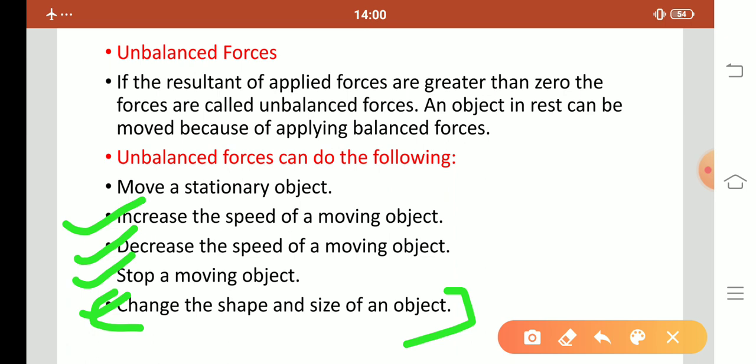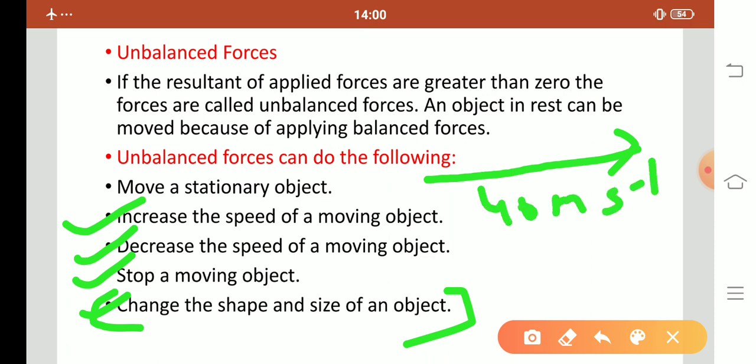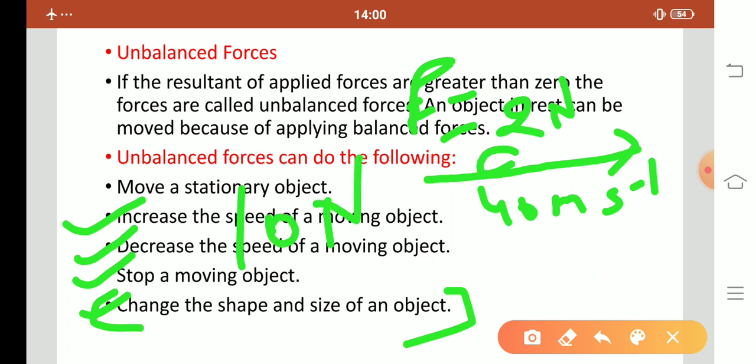Unbalanced force changes the speed of an object. For example, an object moves in this direction at a speed of 40 meters per second, and a force of friction of 2 Newton acts on it. When we apply 10 Newton force on this ball, it is higher than the frictional force.